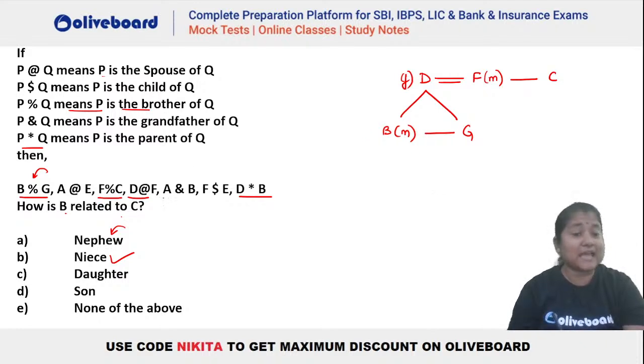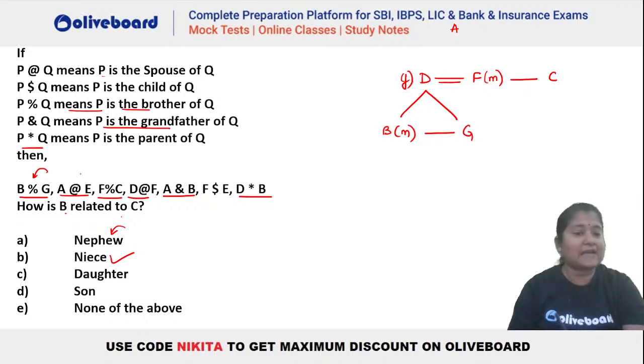After that, what else can we connect? We can connect this also. A ampersand, that is grandfather. So A has to be the grandfather of B. Now we do not know whether A is the parent of D or F, but A has to be somewhere here. He can be parent of D also, he can be parent of F also, because grandfather is given.